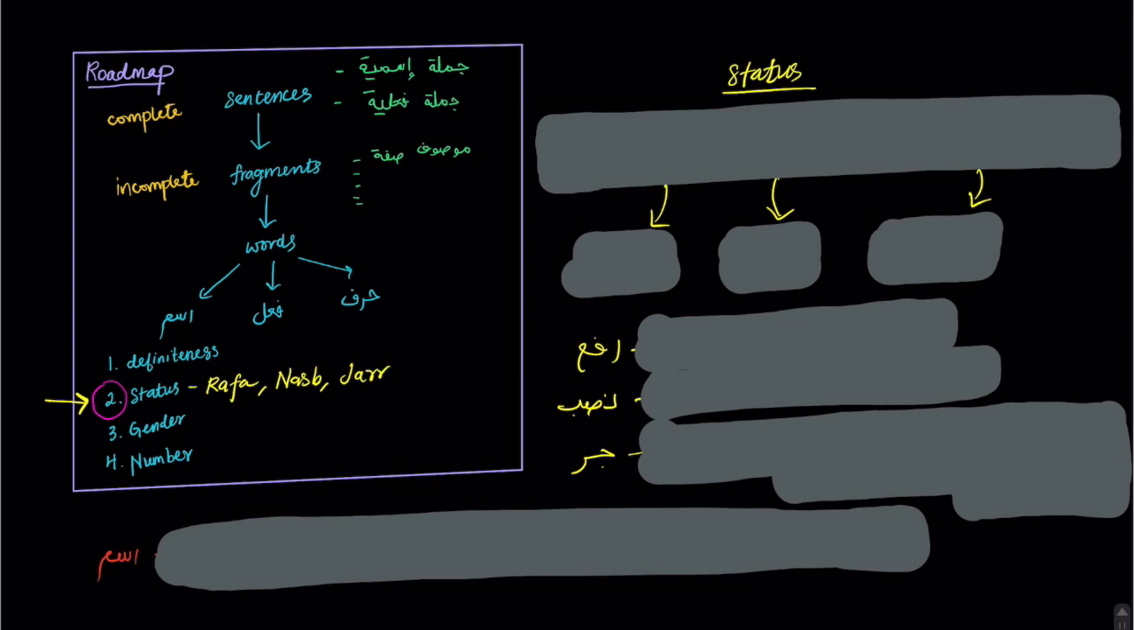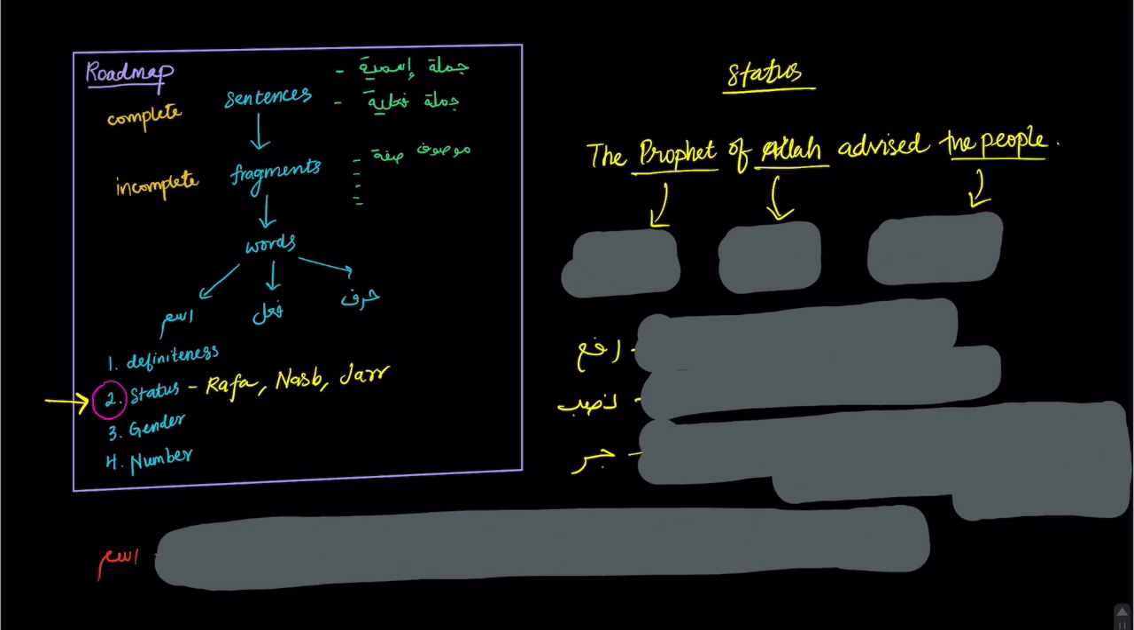Status tells us the role that the ism is playing in the sentence. So let's look at an example in English. We have the example that we've already talked about. The Prophet of Allah advised the people. Okay, in this sentence we have three isms. We have Prophet, the word Allah, and the word people. So these are three isms, and they're all playing a different role, a different function in the sentence.